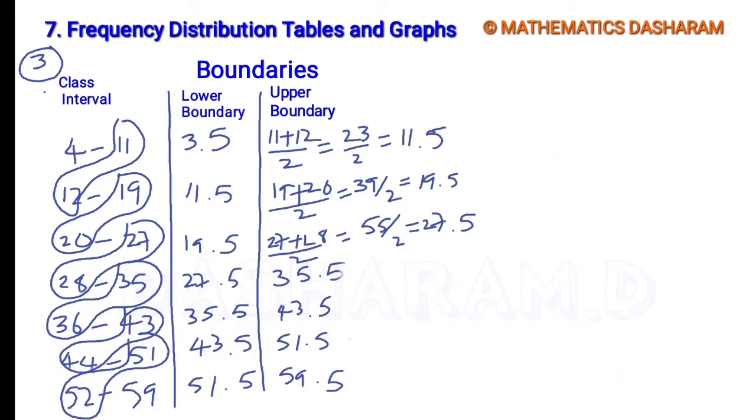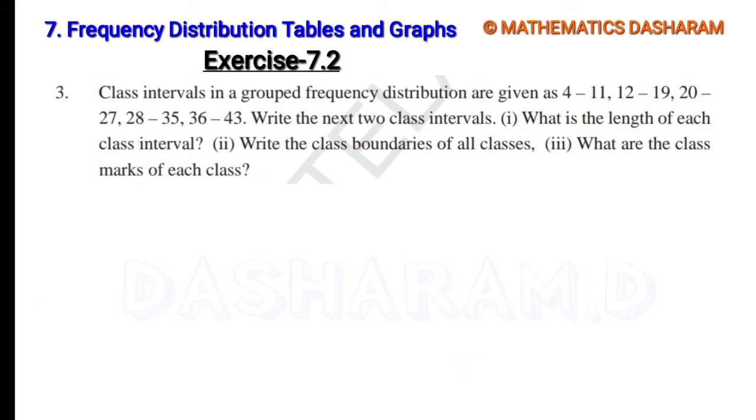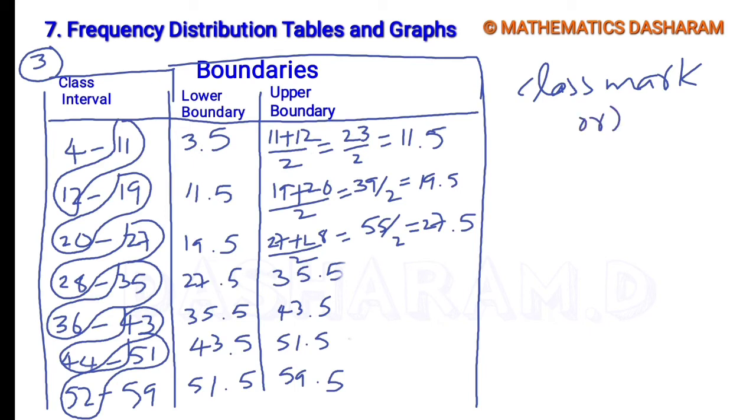Okay, so let's complete the table here. Next, the third one: what are the class marks of each class? See here, class mark. Class mark, another name is the mid value of a class.